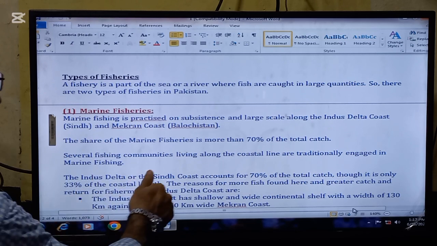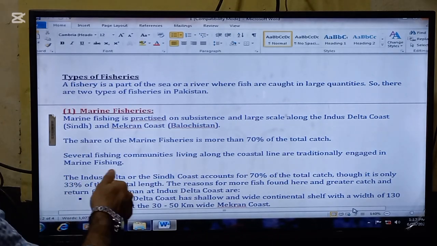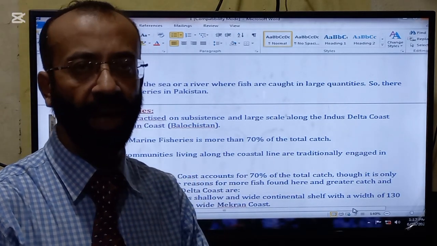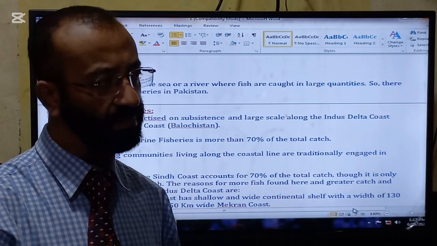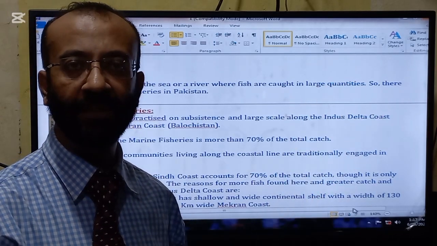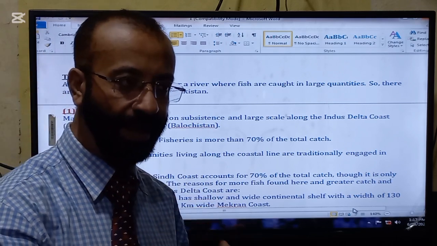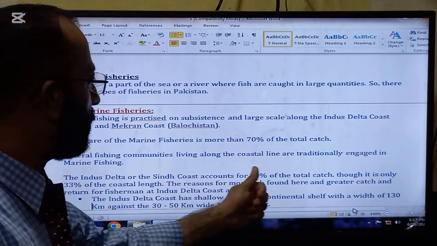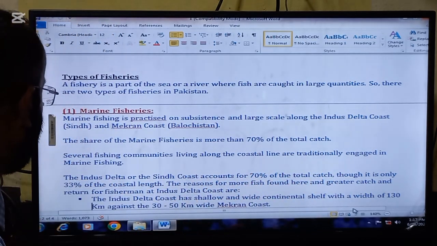Several fishing communities living along the coastal line are traditionally engaged in marine fishing. So they inherited this art from their fathers and from their ancestors. So this art is passing on to the next generation.